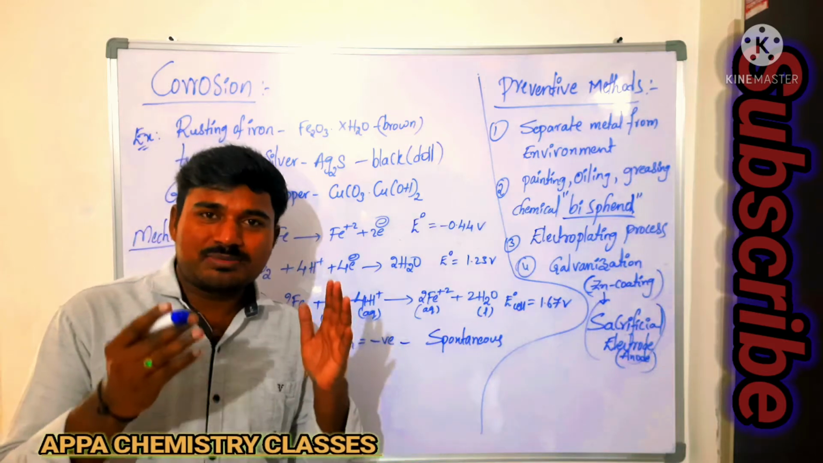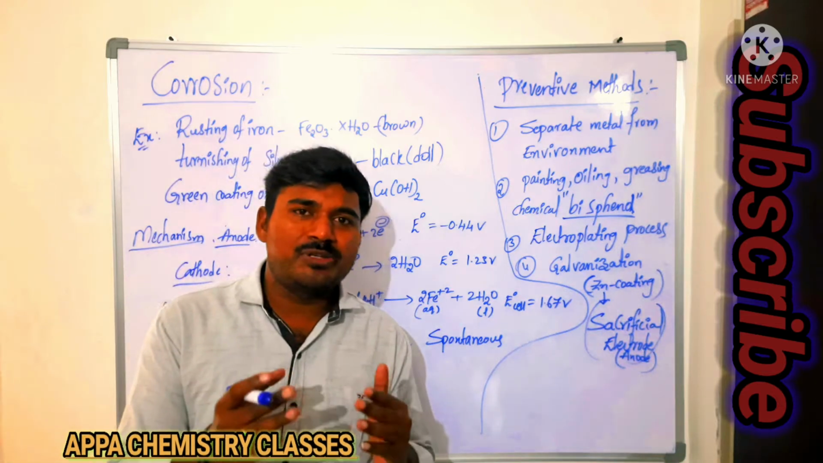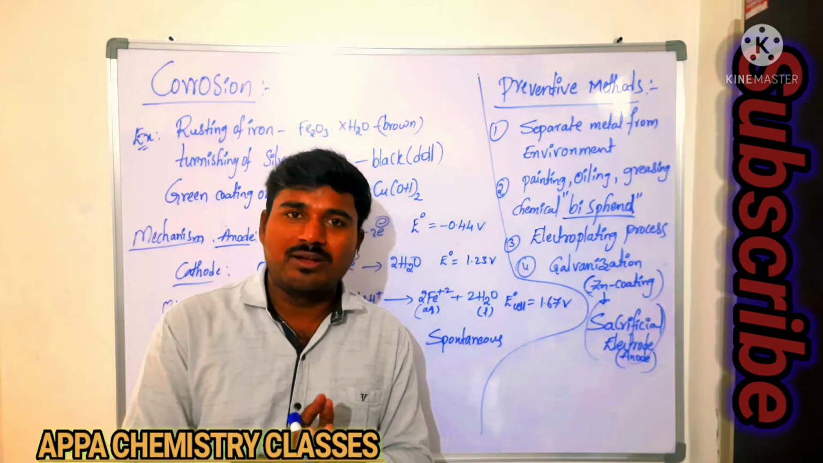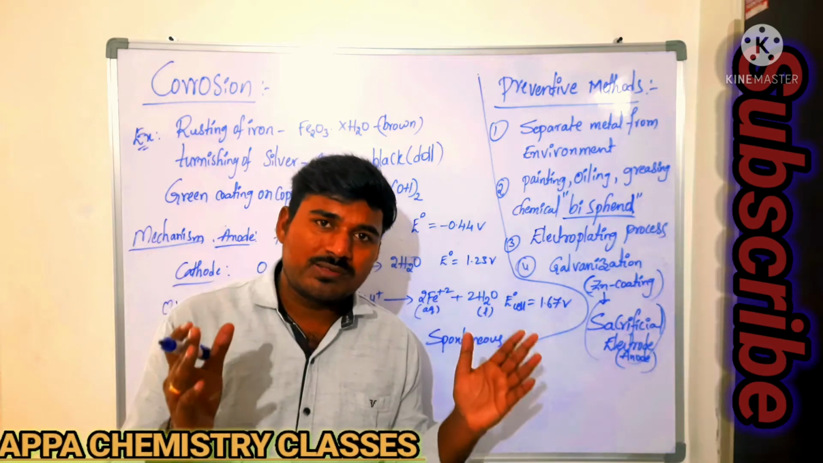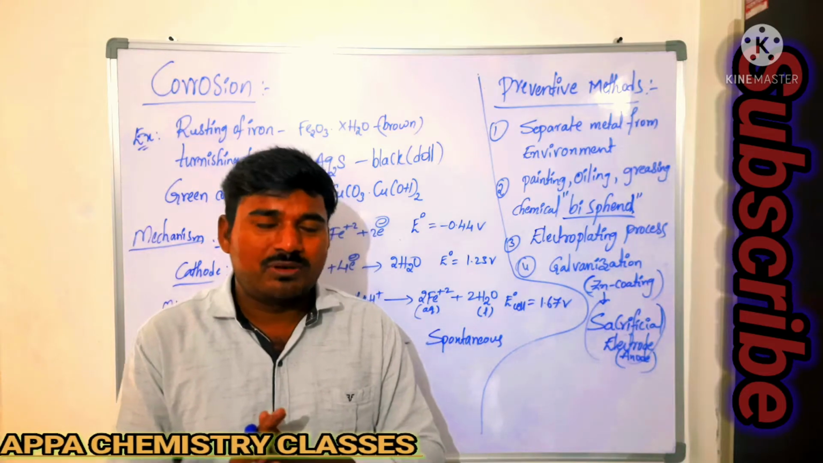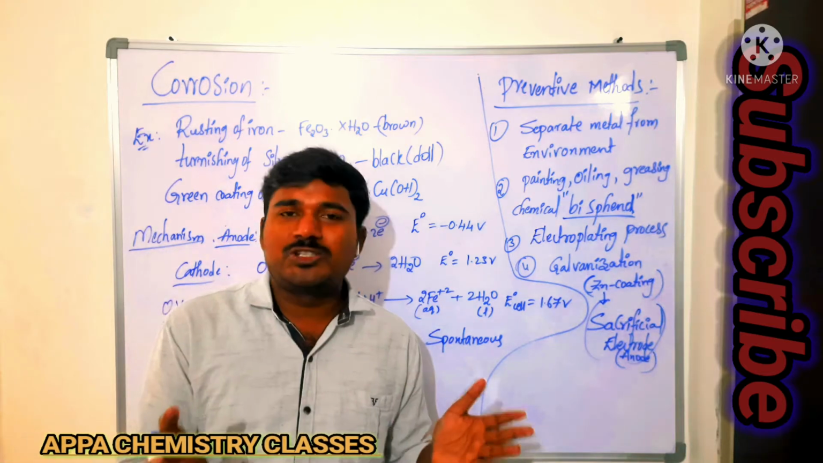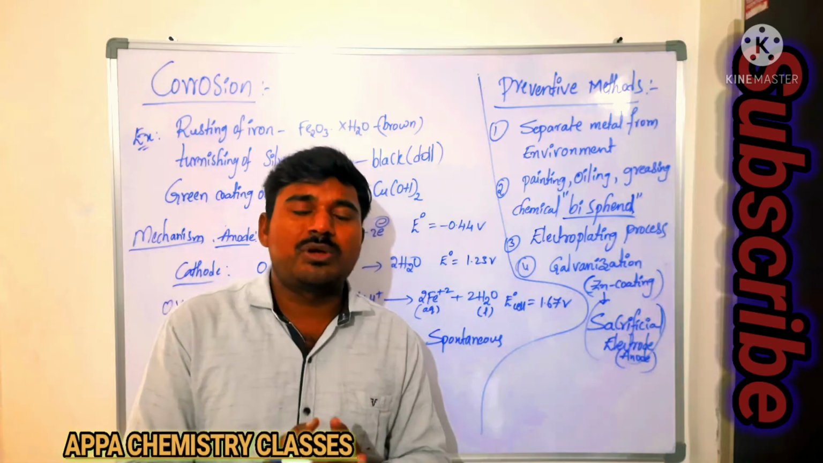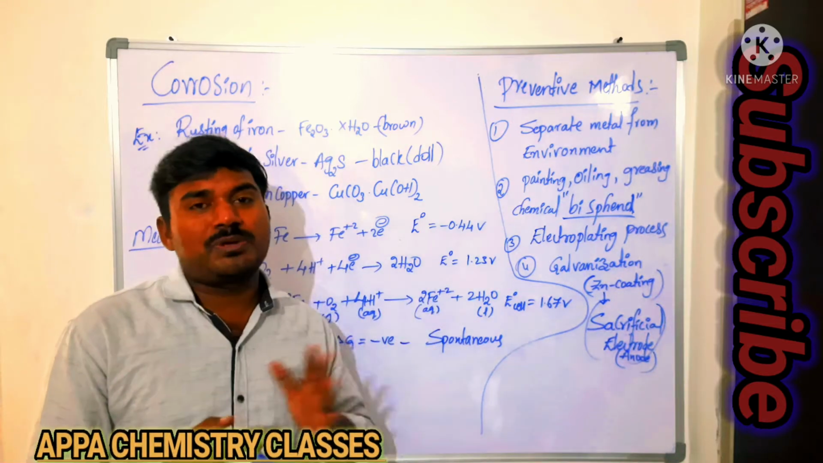Corrosion mainly takes place on the surface of the metal. This corrosion leads to enormous damage to buildings and bridges which are made up of metals. If corrosion takes place, buildings may be damaged, and the bridges made with metals will also be damaged. We know the consequences: lives may be lost, and economic damage also takes place. So corrosion plays a crucial role.